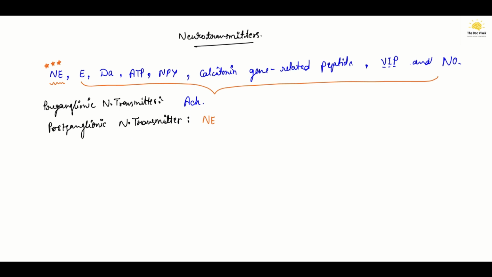Now let's move towards the receptors. Preganglionic receptors means the receptors at which preganglionic neurotransmitters bind.